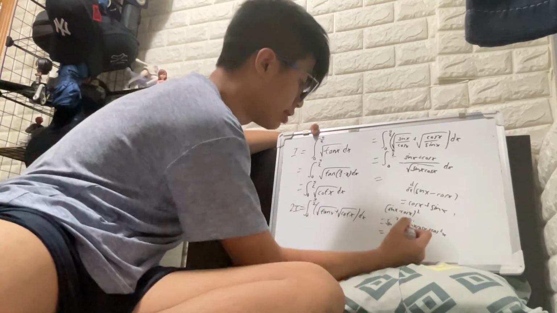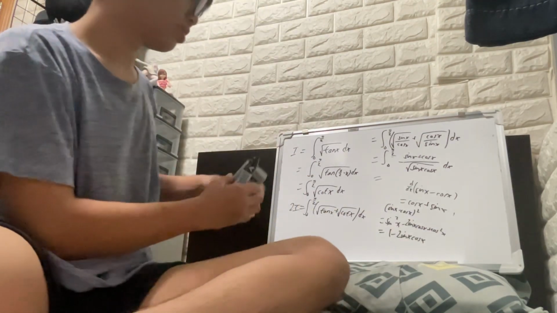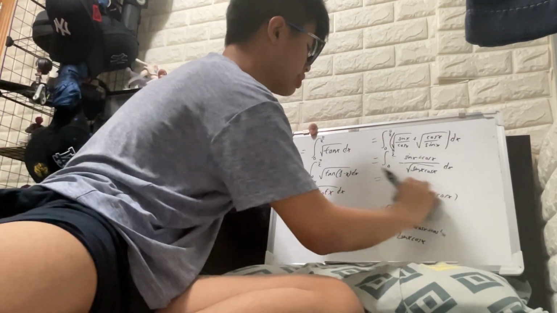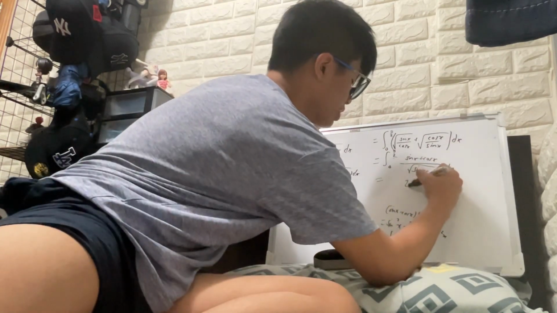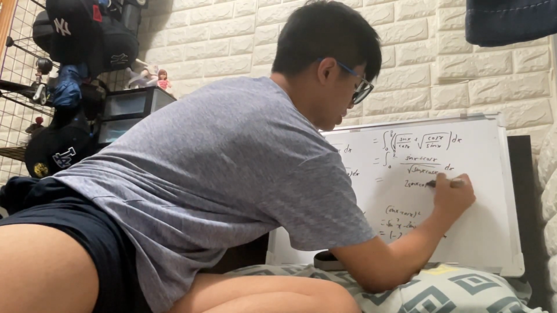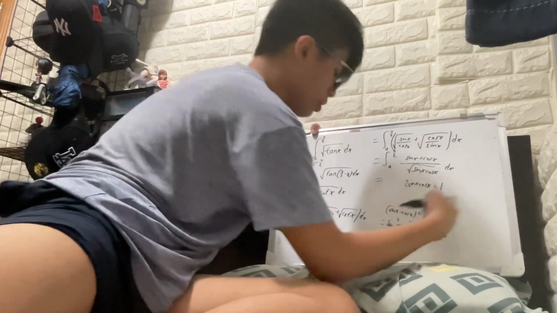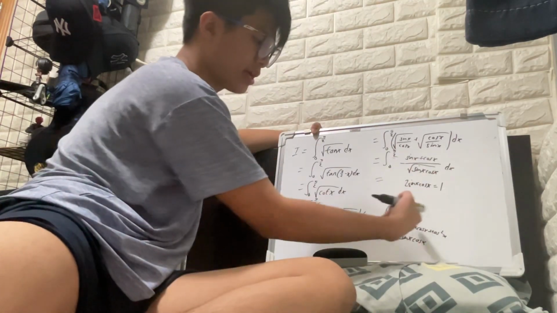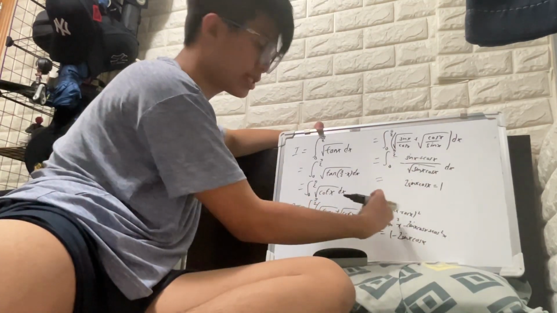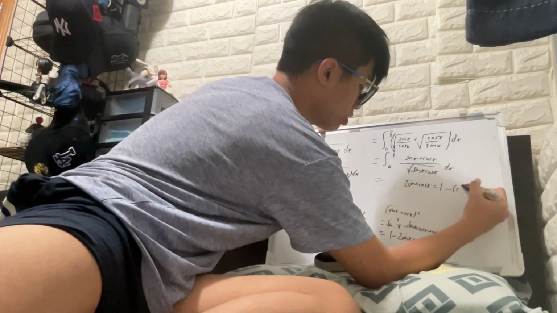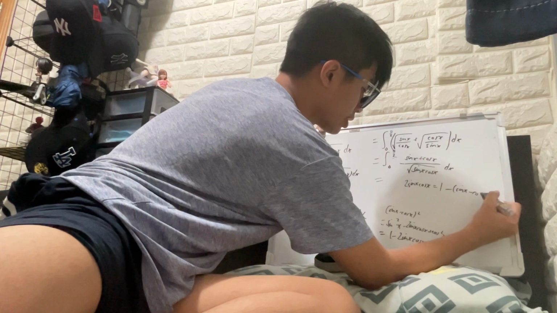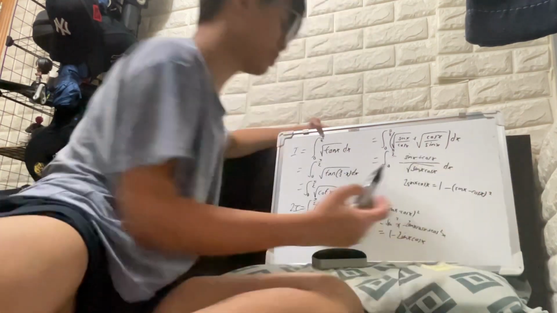Let me erase the derivative like that. So you get 2 sin x cos x is equal to 1, and then move this to the right hand side. This parentheses sin x minus cos x and the square. You get negative parentheses sin x minus cos x squared, like that.